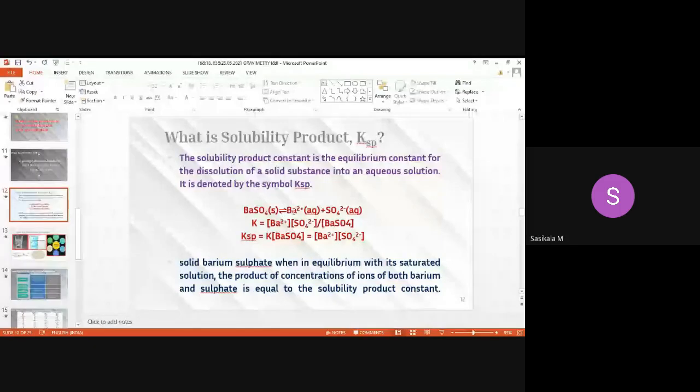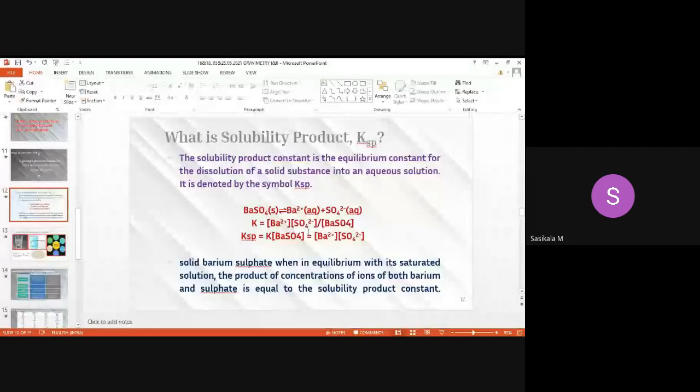Barium sulfate concentration and the barium ion and sulfate ion concentration will be the same, and this is known as K. K represents the solubility product constant for this reaction. The solubility product is equal to the equilibrium constant, equal to the concentration of barium sulfate. So when you take this reaction, barium sulfate on the left-hand side, K into barium sulfate is equal to the concentration of ions.